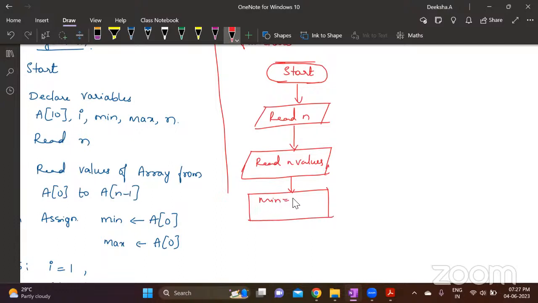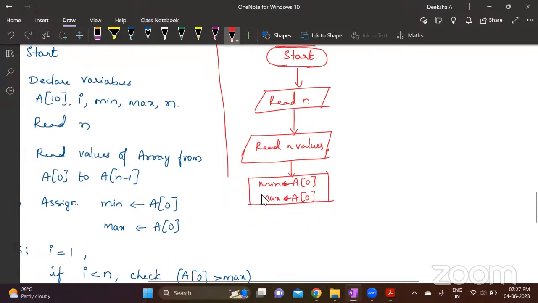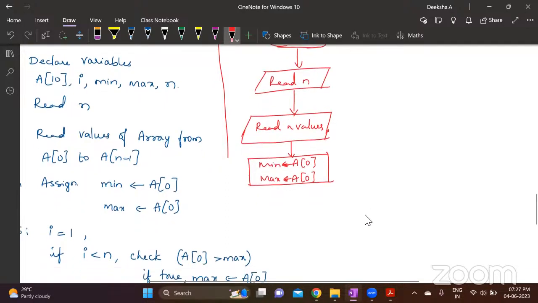Min equals A0, max equals A0. Here in flowchart, whether you write equal to or this arrow doesn't matter. This is a processing instruction, assigning values, calculation, all that can be put in rectangles. After this, you have to write the for loop.